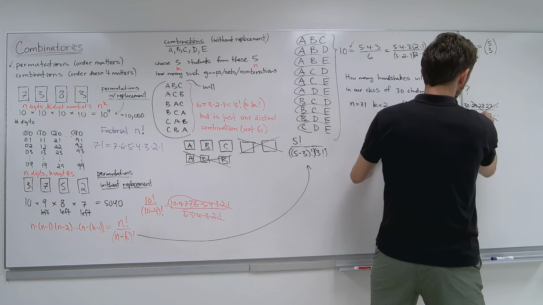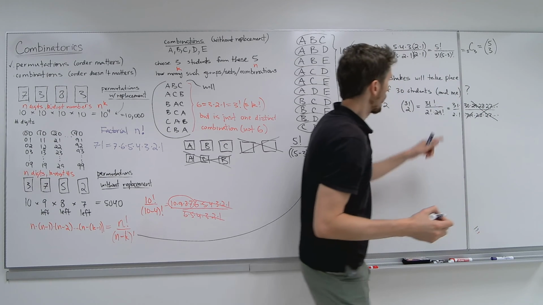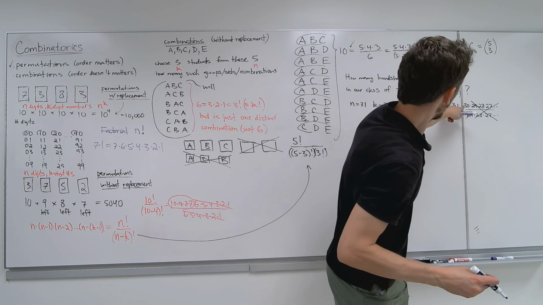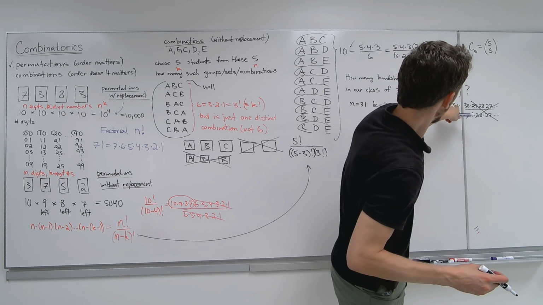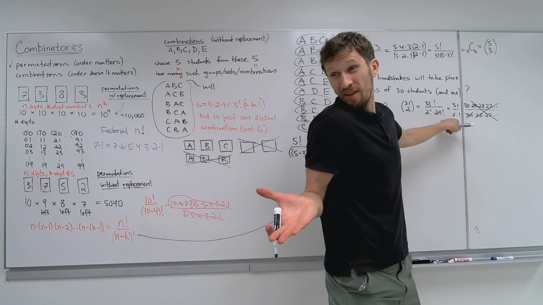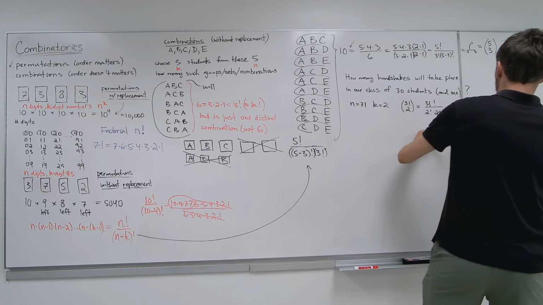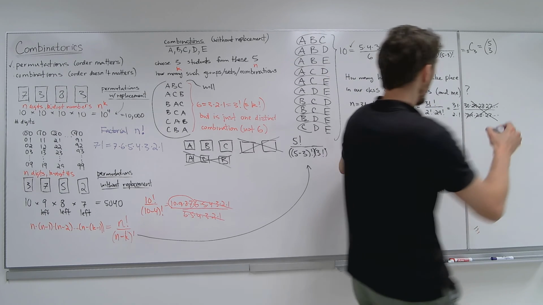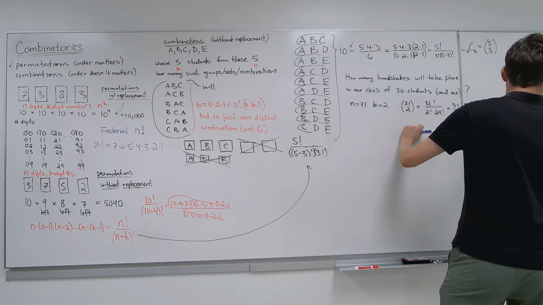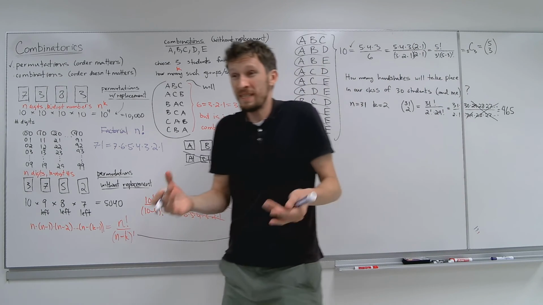That's going to be 15 times 31, or 930 divided by 2, 465. Let me see that fits on the board. 465.